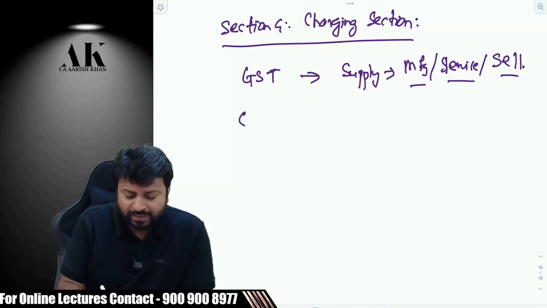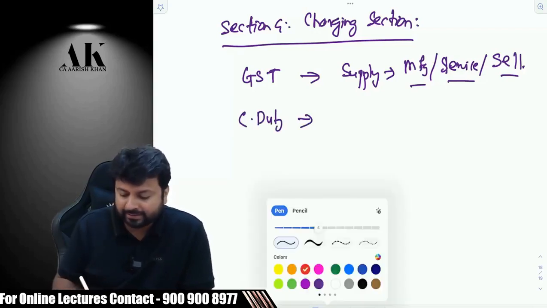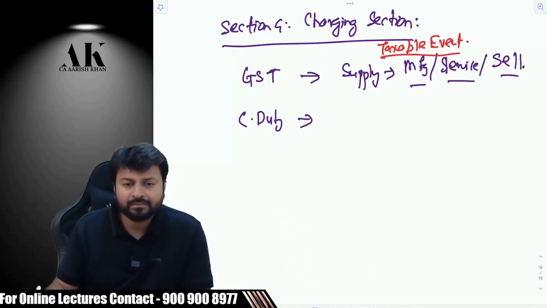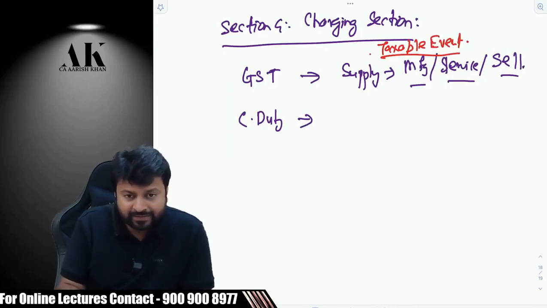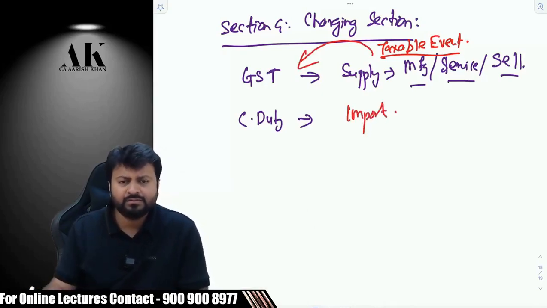Similarly, why is customs duty applicable? It is not applicable unnecessarily. There has to be some event. That event is called a taxable event. And if this event happens, then this tax will be imposed. Otherwise, this tax cannot be imposed. You have to do this event to get it taxed. Customs duty, why will it apply? You have to import something.